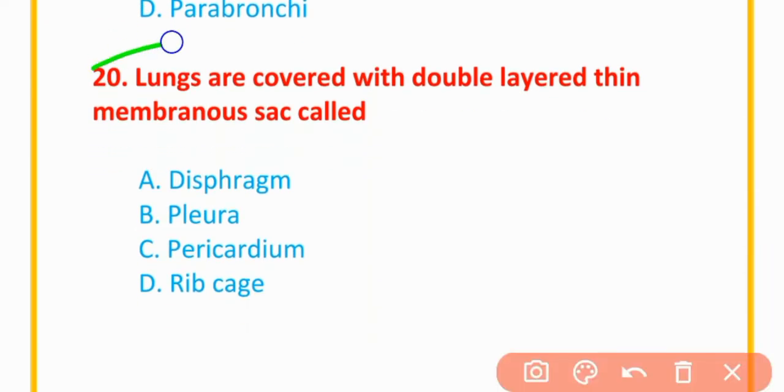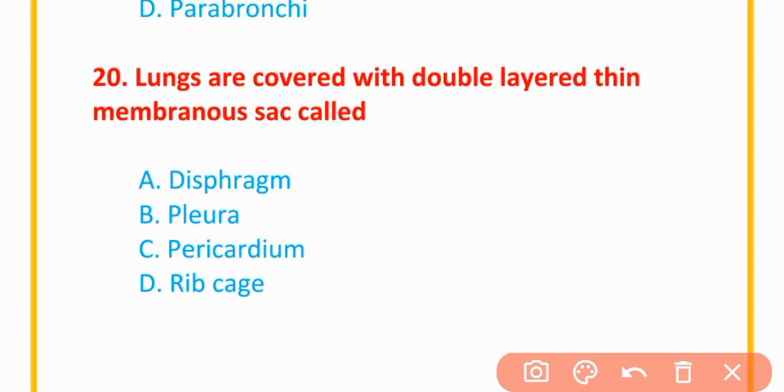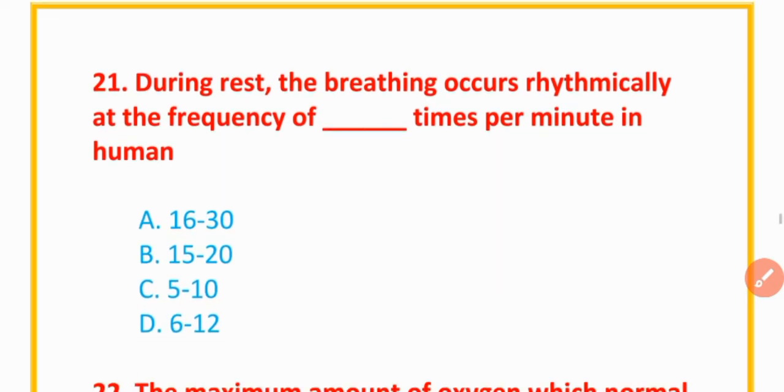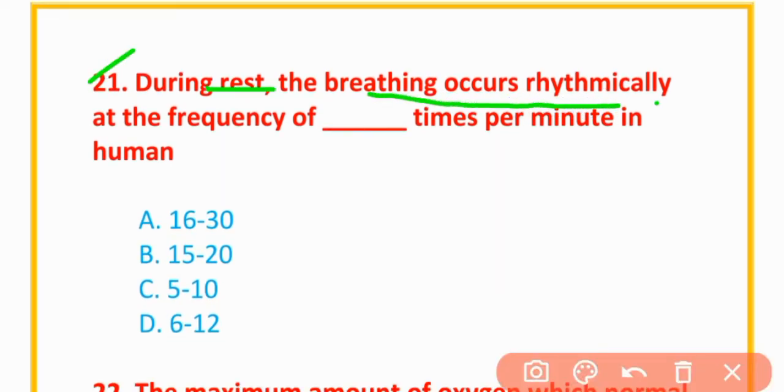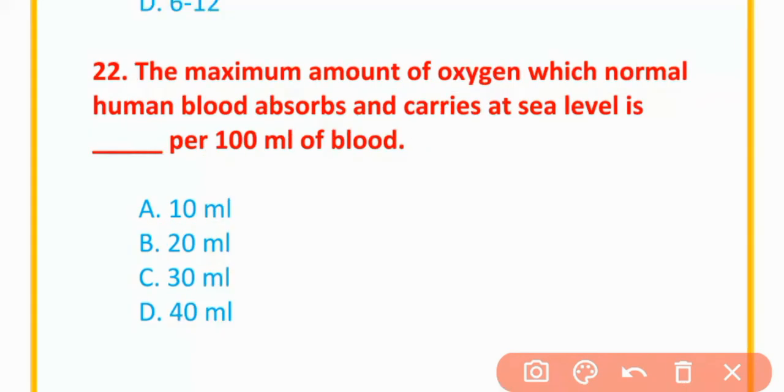MCQs number 20. Lungs are covered with a double-layered thin membranous sac called pleura. MCQs number 21. During the rest, breathing occurs rhythmically at frequency of times per minute in human. Correct option is option B, 15 to 20.